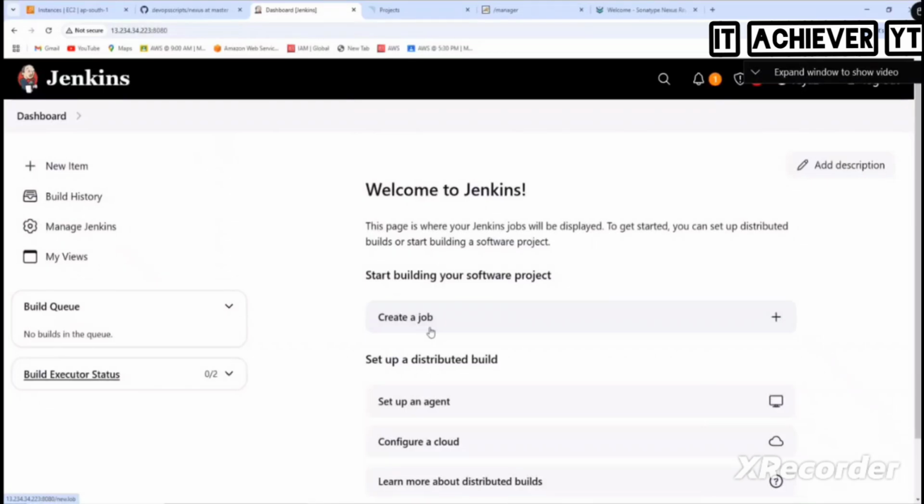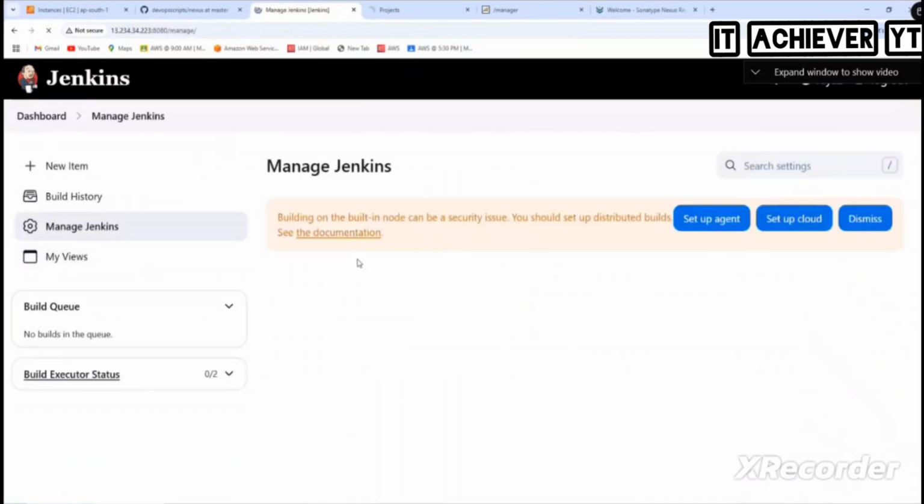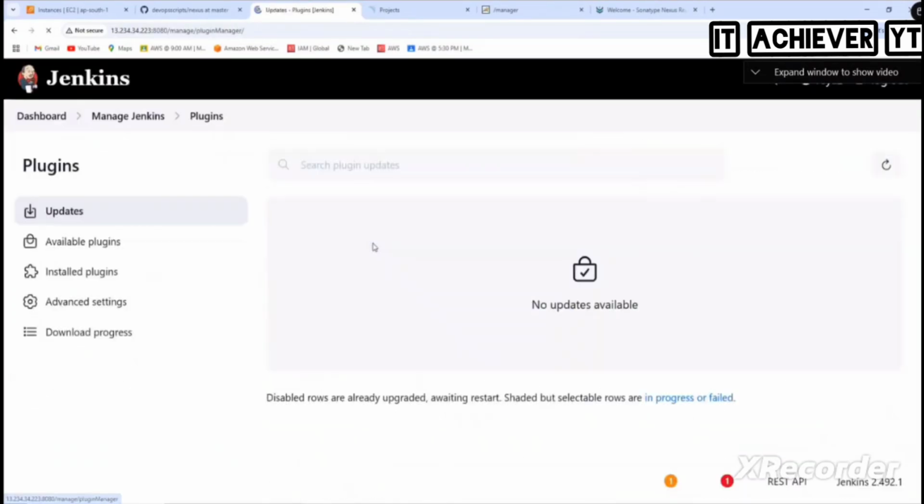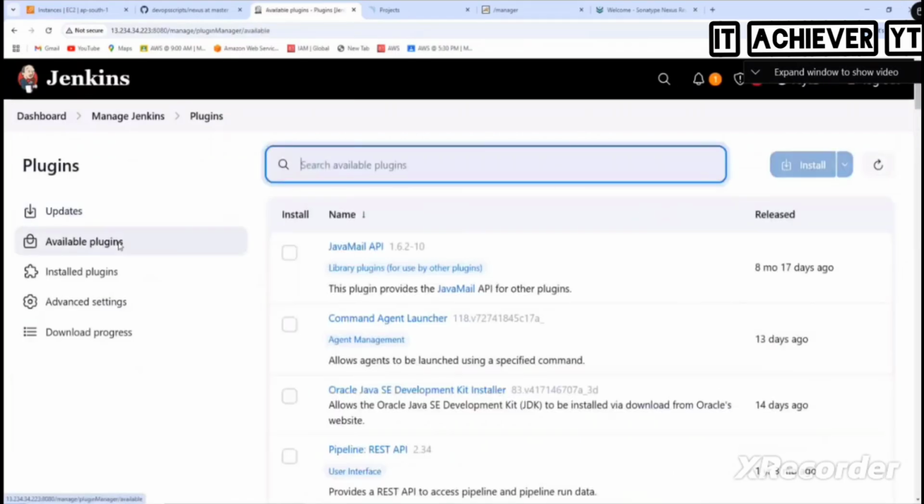First, in order to set up all these things, we need to install the plugins. Let's install all the plugins in one shot. So how to install plugins? Manage Jenkins, go to plugins. As we are installing so many things, please increase the size to 10 GB or 15 GB. Don't stick with only 8 GB, because you'll get threshold errors while downloading so many plugins. If you don't have the space, you'll get these problems.